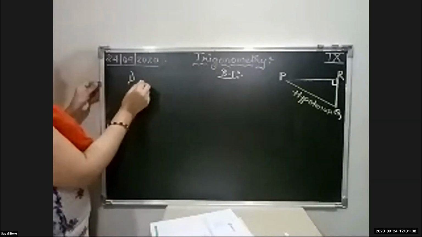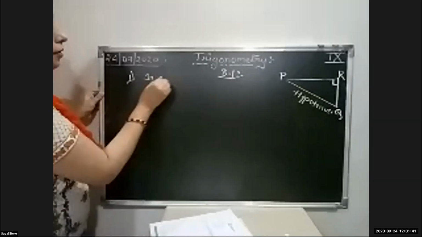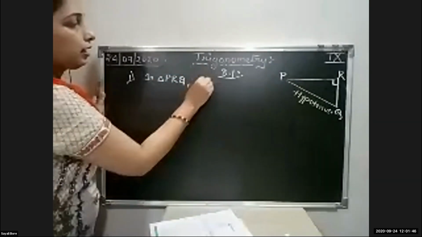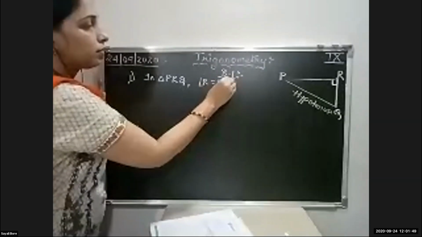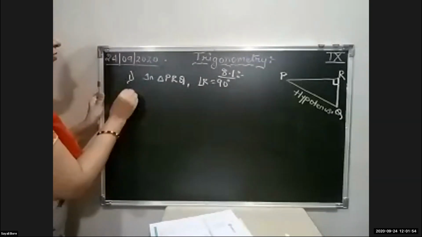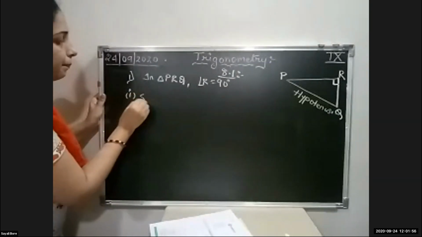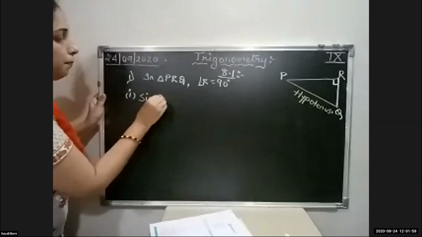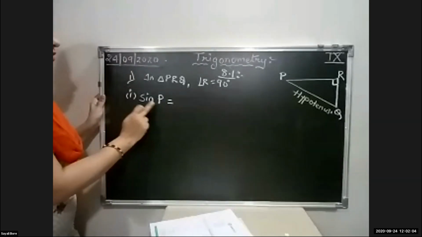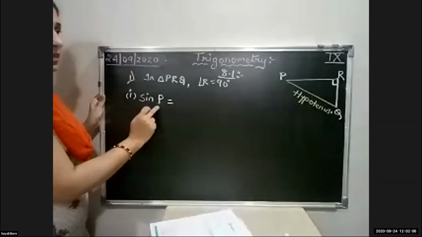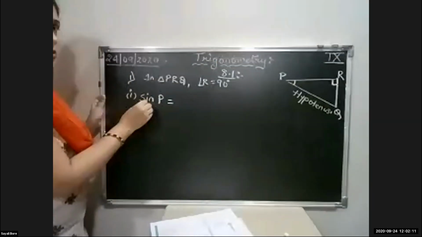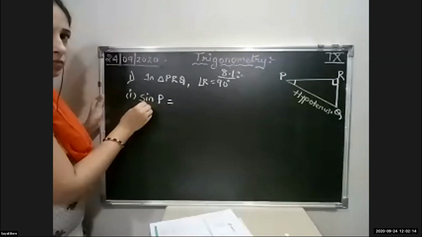So first one, in triangle PRQ, angle R equals 90 degree. This is given. Now what you have to find out first is sine P. Here they have not given any measure. They have just told to find sine P, that is the angle P, this angle. So what is the definition of sine? O here.